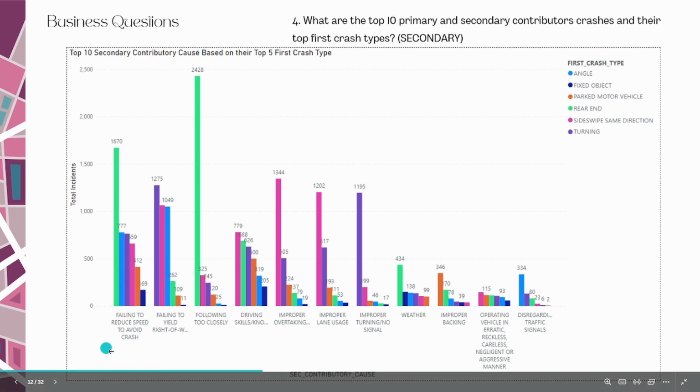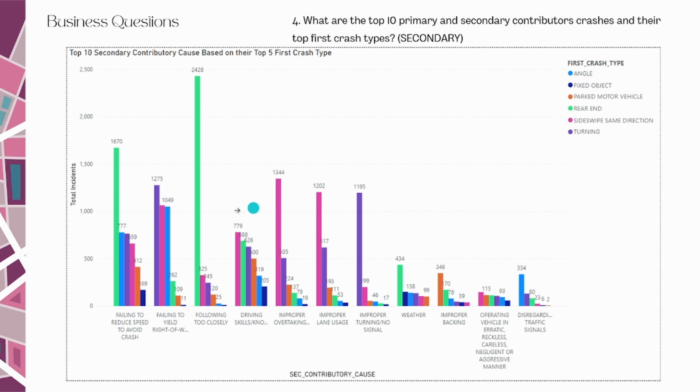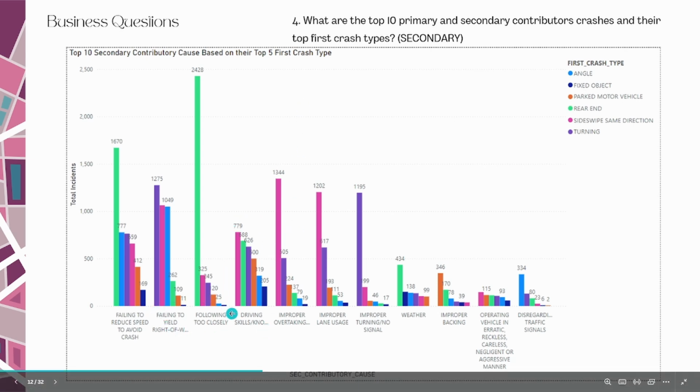And I would also like to add on that, based on what I have seen, failing to reduce speed to avoid a crash, or driving skills knowledge, has increased its ranking as a secondary contributory cause of incidents here in Chicago downtown, and failing to yield right of way, following too closely, or looking improperly have more of the same relation to the primary causes.